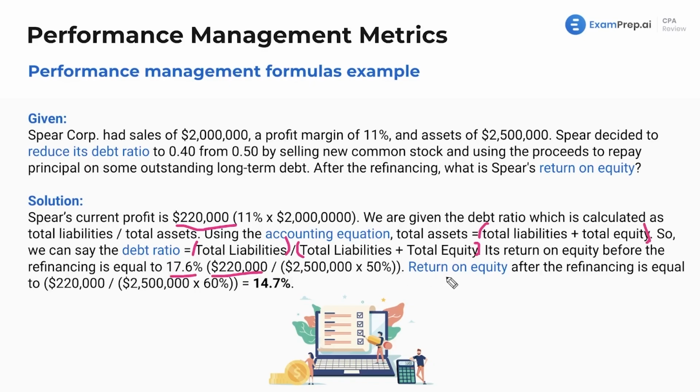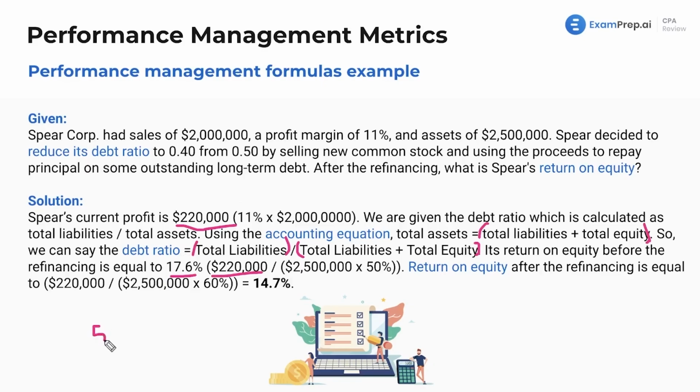So the return on equity after refinancing is equal to, okay, fine, we didn't actually need it. What we do here is we take the 0.6, so debt ratio is, and you can make up numbers here. So what would get us a debt ratio? Let's have some fun. A debt ratio of 0.5.